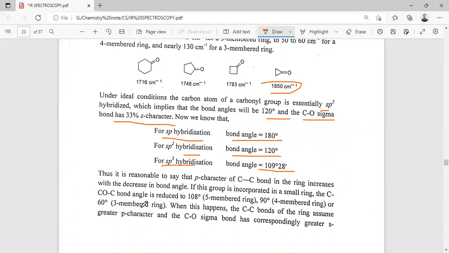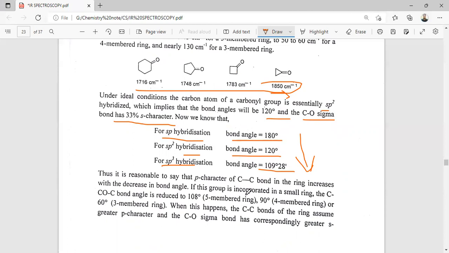From this hybridization we can tell that an increase in the p character gives a decrease in the bond angle. So for a small ring, as the ring size decreases, the p character is more used for the formation of the ring CC bond. That's why the bond angle decreases.